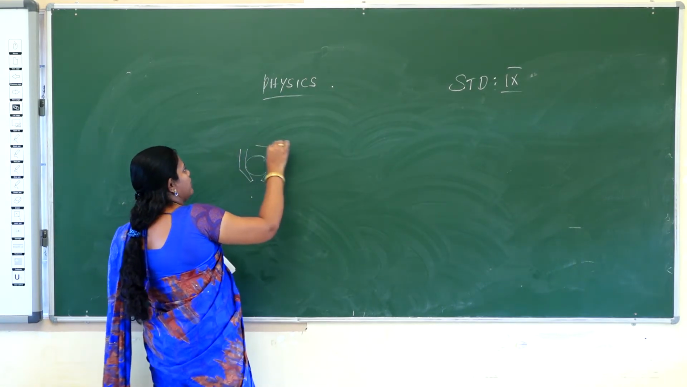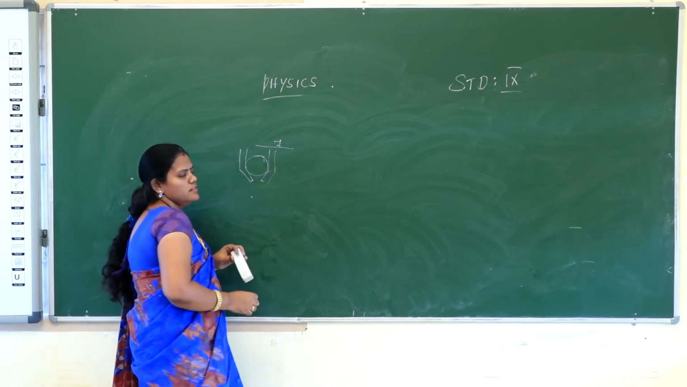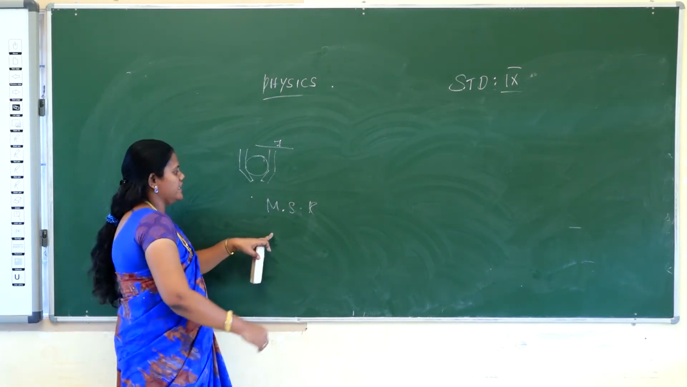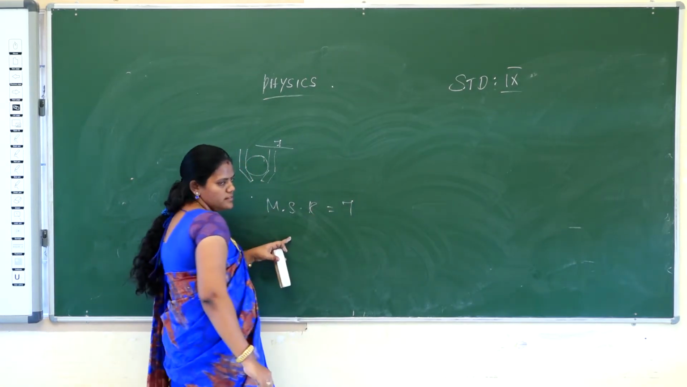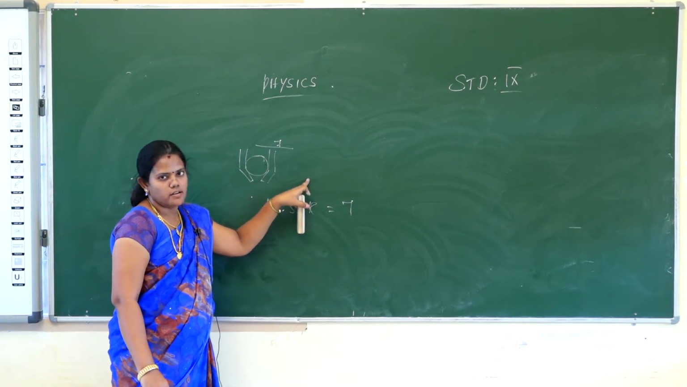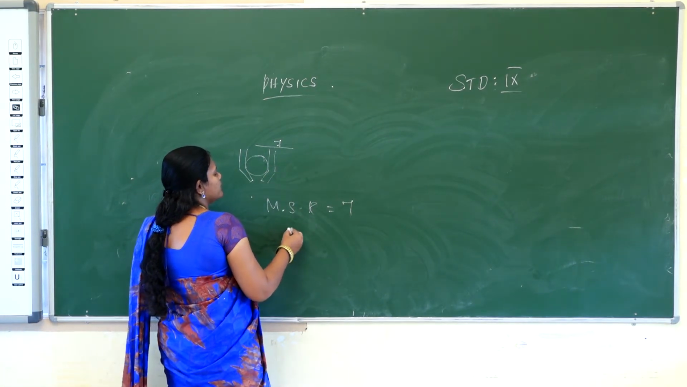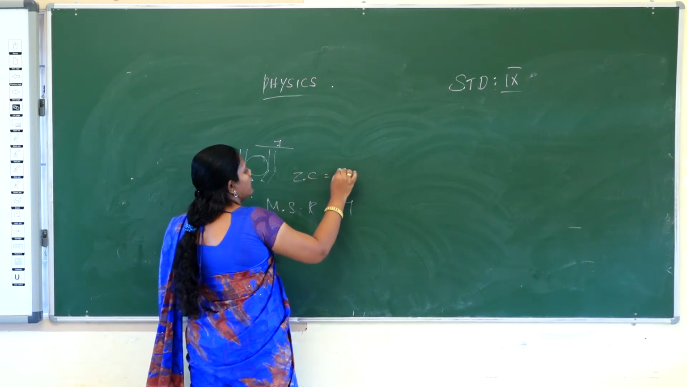The main scale will be at the position of 7. Okay, so the main scale reading is 7. Then what about the error? It will be situated in the vernier scale. For example, zero error is 8 divisions.